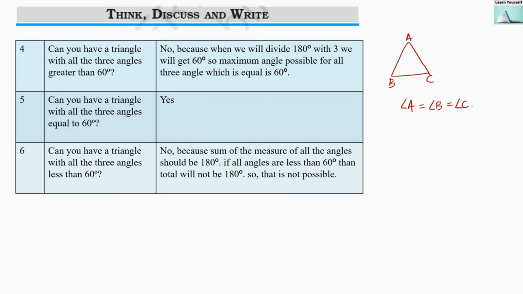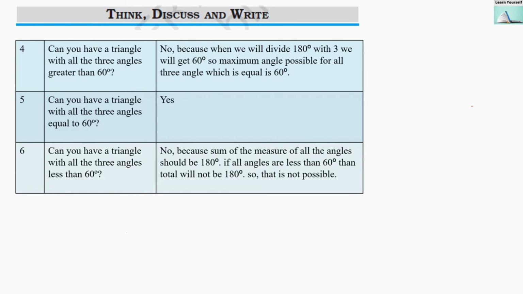So what can be the maximum measure of these three angles when they are similar? For that we need to divide this 180 degrees by 3, because we know that the addition of all three angles should be 180 degrees. So this gives us 60 degrees when we divide this. That means the measure possible for each angle is 60 degrees. This is the maximum possible measure when all three angles are similar. It cannot be more than 60 degrees.